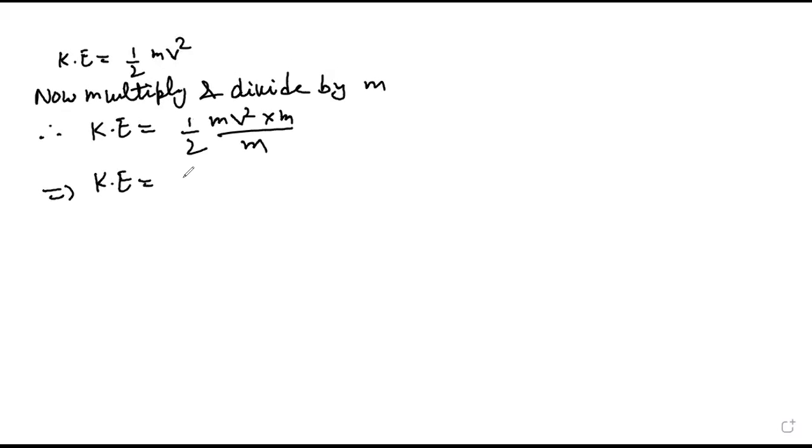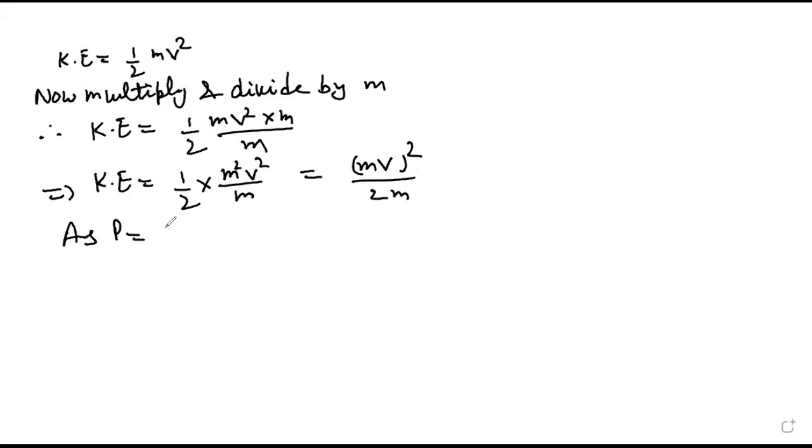Kinetic energy is equal to 1/2 into m square v square upon m, that is, (mv) square upon 2m. Now what is mv? It is p, the linear momentum. p is equal to mv.